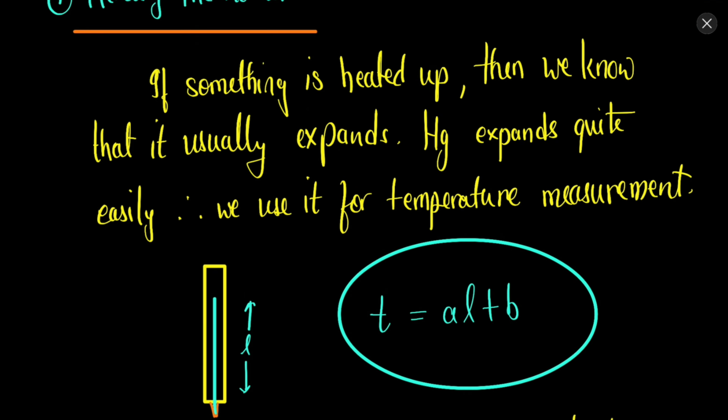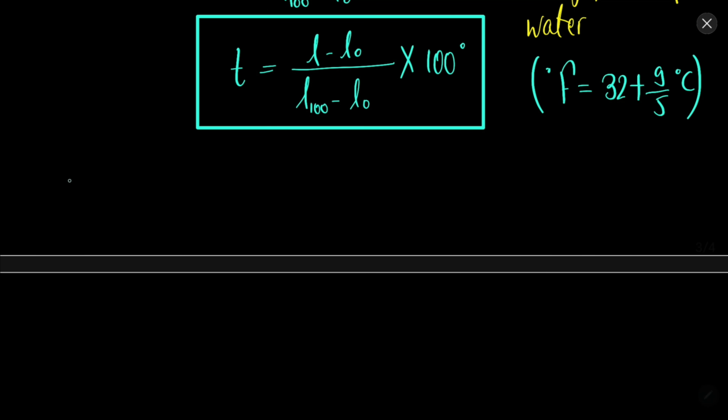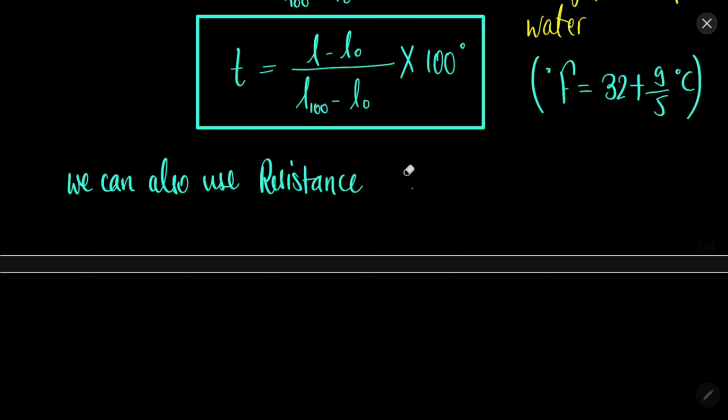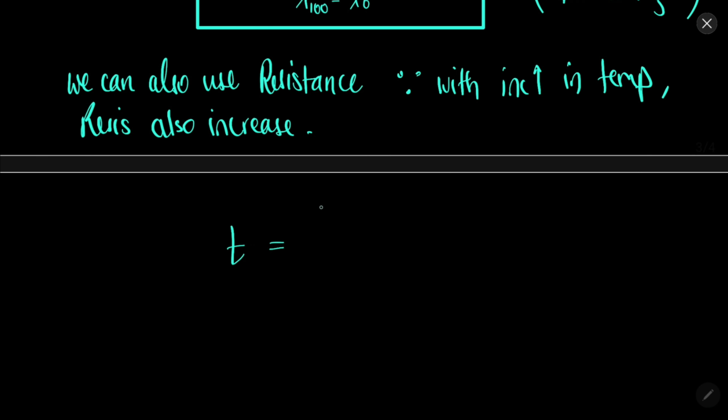Now there is another way. In this we discussed the expansion of mercury, but there can be another property as well. We can also use resistance. Apart from the length, we can also use resistance, because with an increase in temperature, the resistance of a metal also increases. So we can also find the temperature using the concept of resistance.